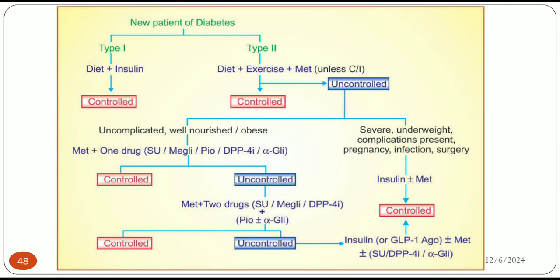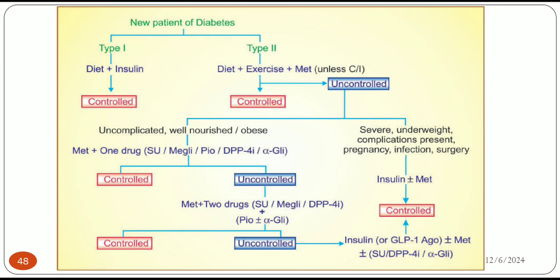Then what is the management of diabetes? If a new diabetes patient comes to you, this chart helps you manage the patient. First of all, classify into type 1 and type 2, whether young or old in age, and depending on their condition. In type 1 diabetes, the only management is diet plus insulin, no other management can be given. In type 2, diet plus exercise plus metformin. First we start metformin. If it is controlled, then it's okay.